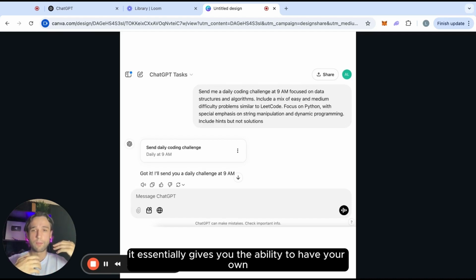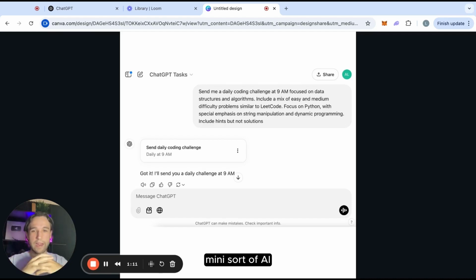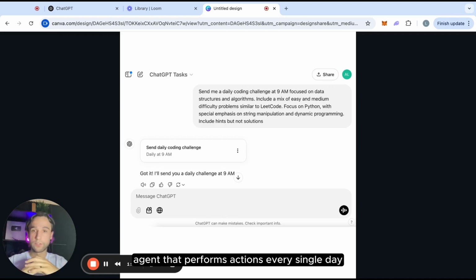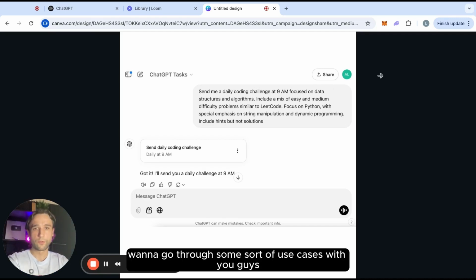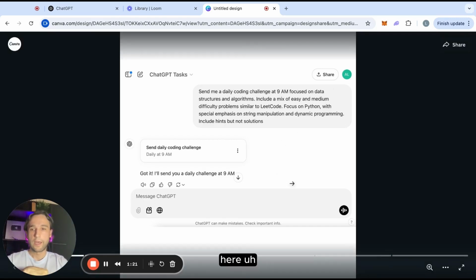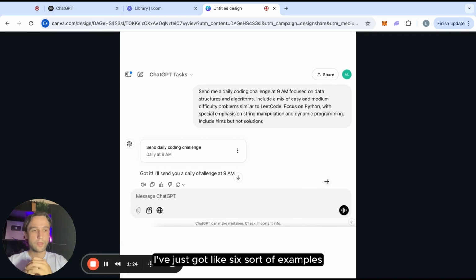It essentially gives you the ability to have your own mini AI agent that performs actions every single day or every single week or every single month, basically whenever you set the parameter to. So I want to go through some use cases with you guys here. I've just got 6 examples, and then once we go through these, I will jump into ChatGPT itself and show you guys how to set up your own task. It's really easy. So here we go.